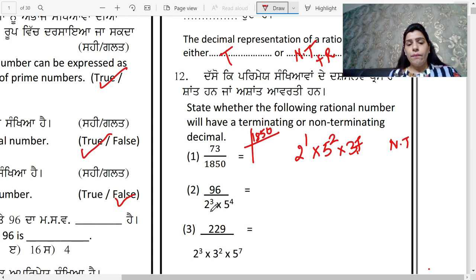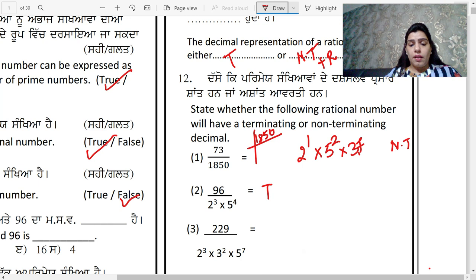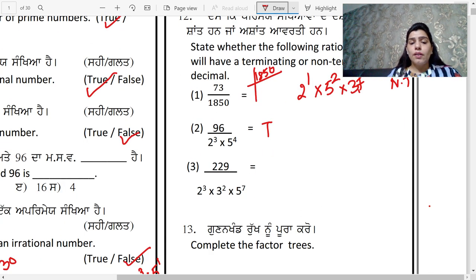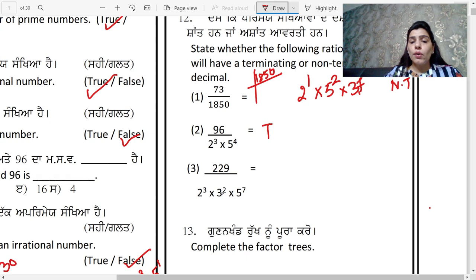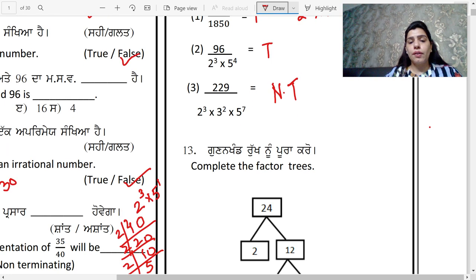In this question, 96 divided by 2 raised to the power 3 multiplied by 5 raised to the power 4. It has the power bases in the form of 2 and 5. So it is terminating. Then the third one, it has base 2 as well as base 3 as well as base 5. It has 3 bases, 2, 3 and 5. Other than 2 and 5 there is base 3. So it is non-terminating. I hope students the question is clear to you.